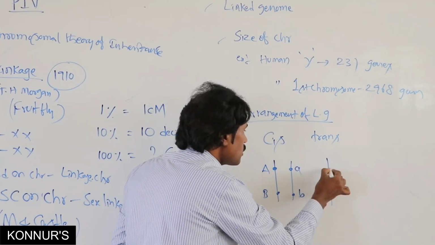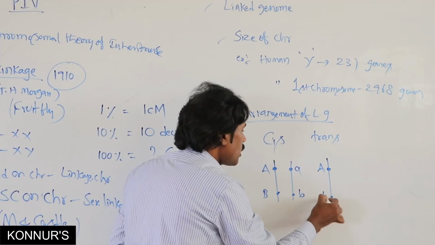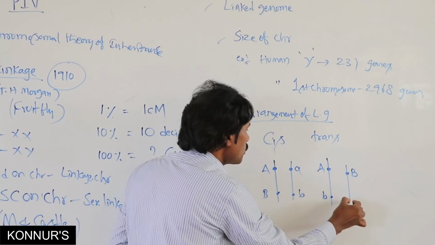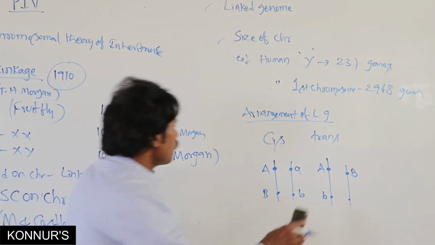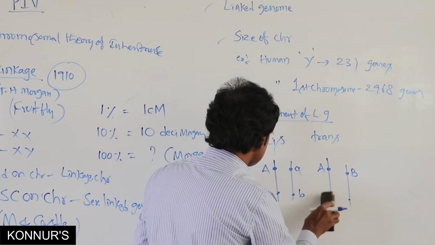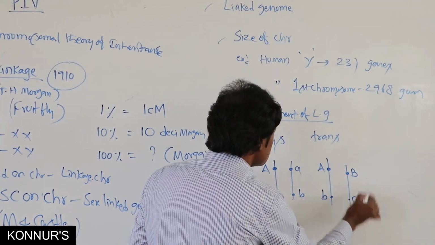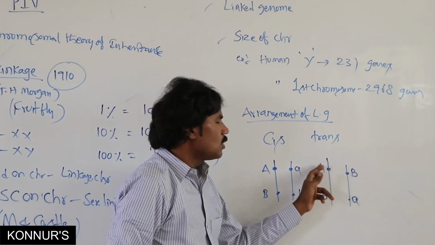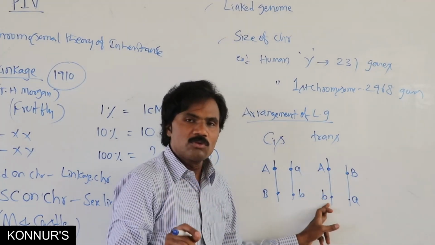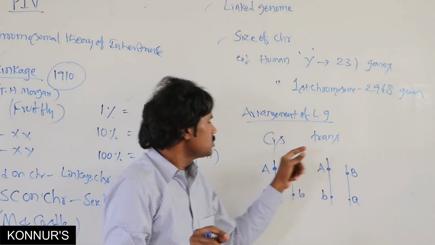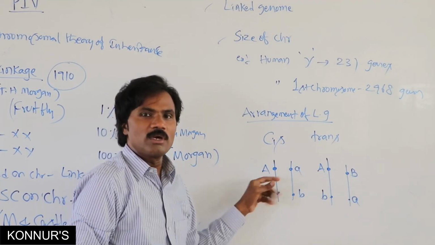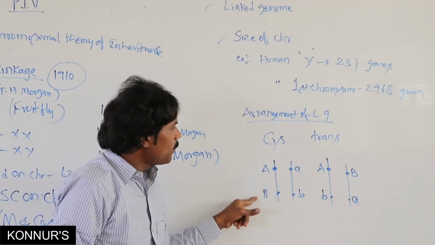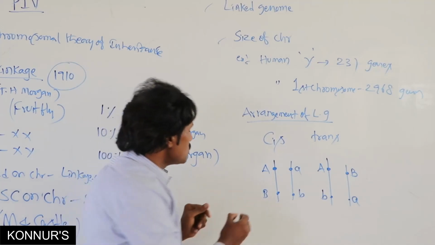Then trans: one dominant, one recessive, arranged reversely. So that is heterochromosomes related to the transposition. That means on homologous chromosomes, dominant and recessive are present separately. The couplet one is coupletly present, related to cis.